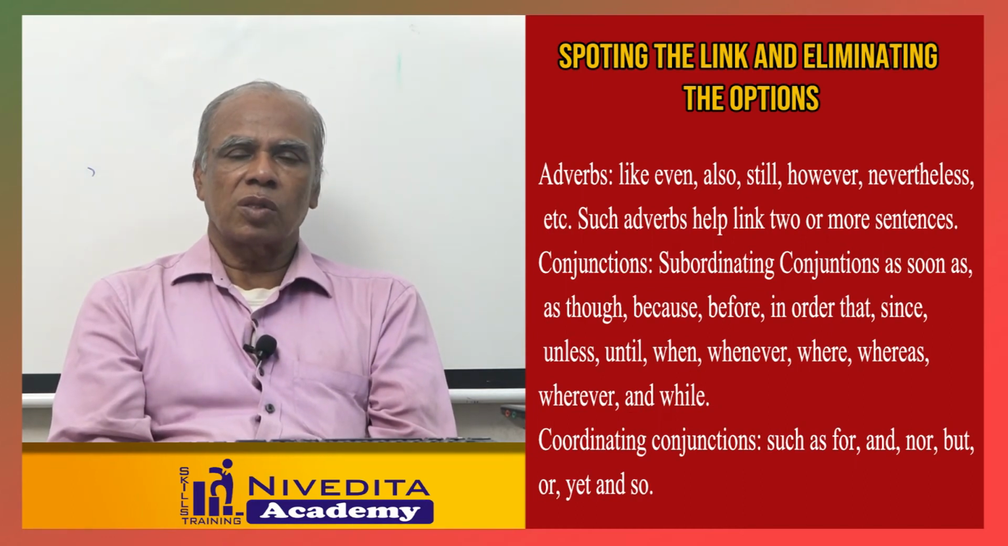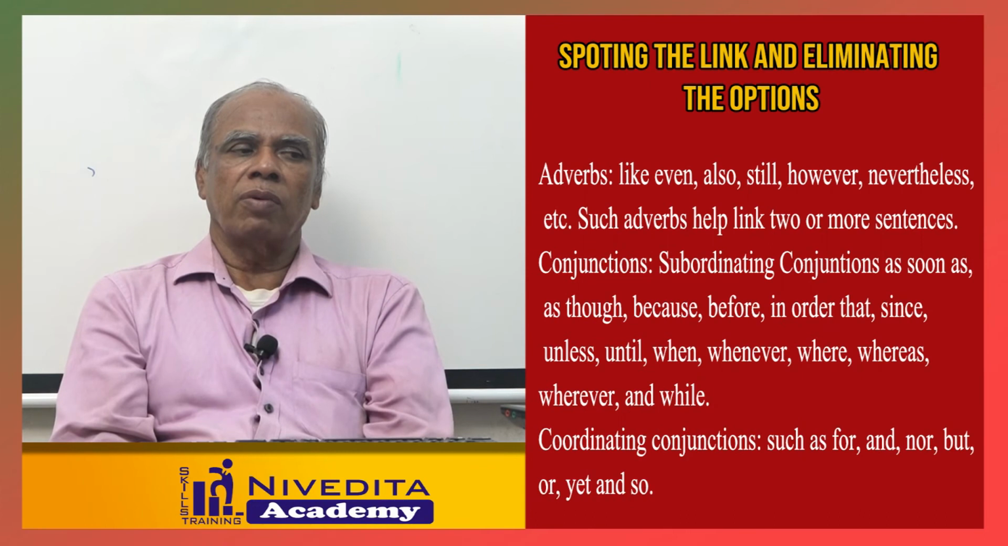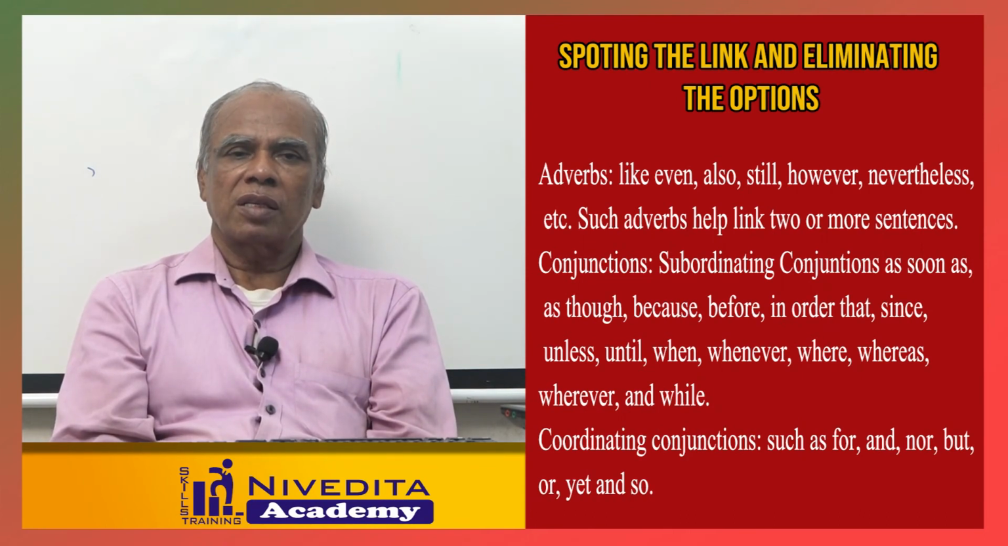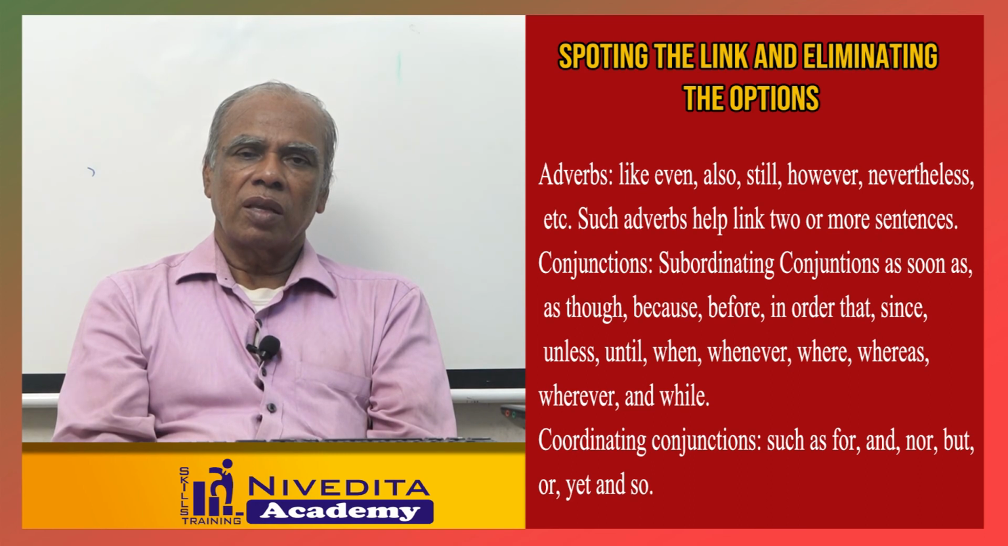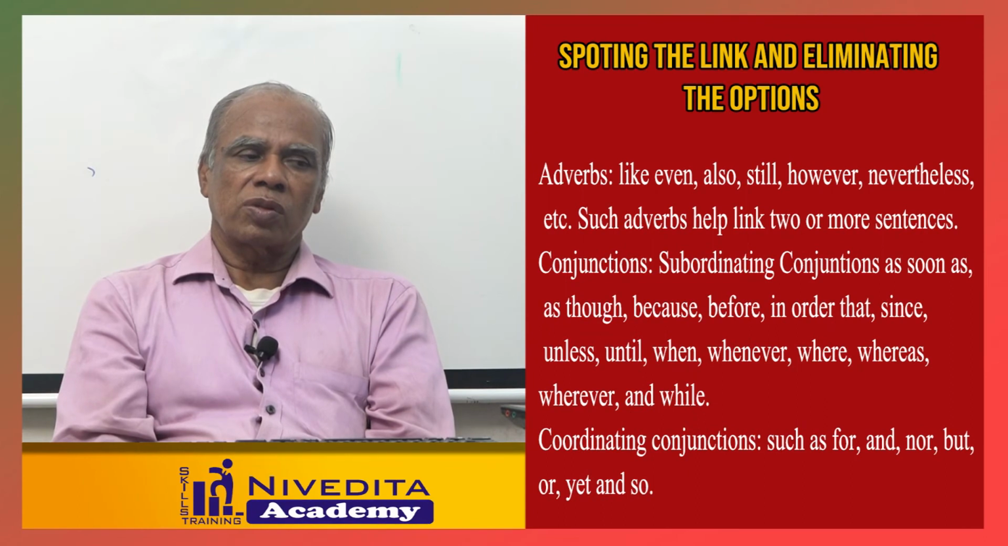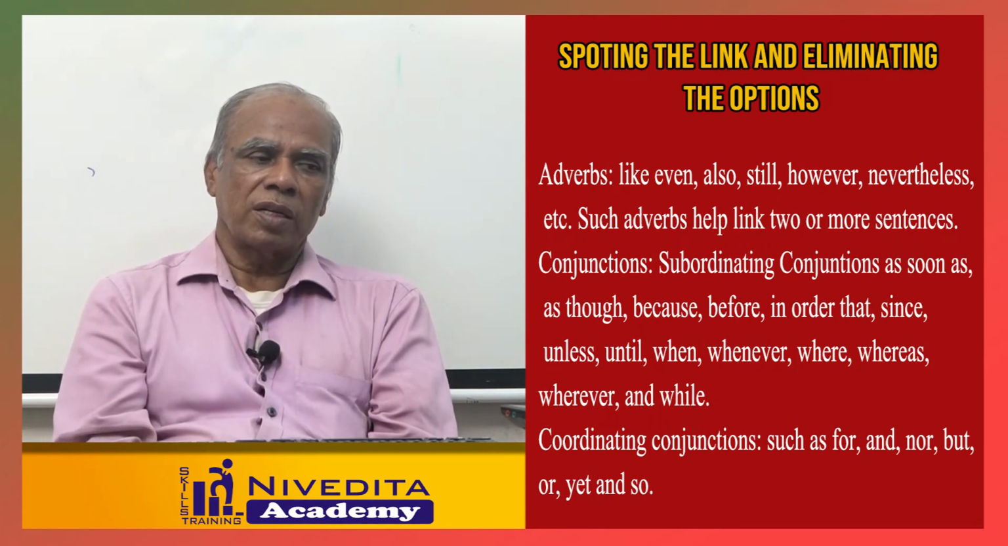As soon as, though, because, before, in order that, since, unless, until, when, whenever, where, whereas, wherever, and why. This also will help you to find the mandatory pairs. And some coordinating conjunctions like for, nor, neither nor, not only but also, either or, yet will also help you. Pronouns will help you to find which one comes first and which one comes later.